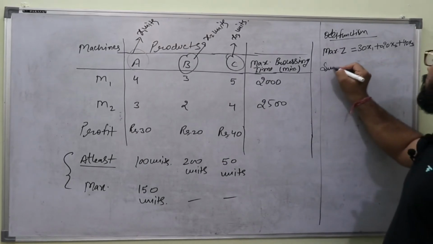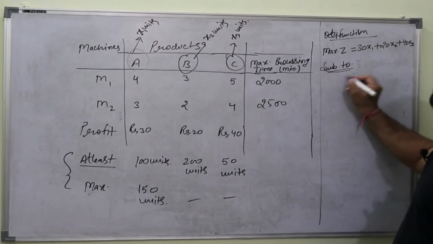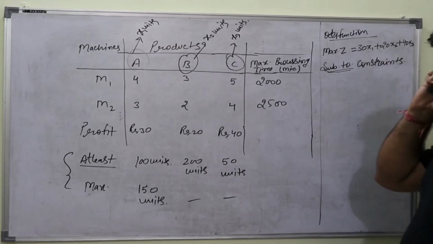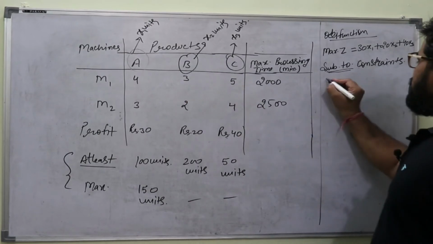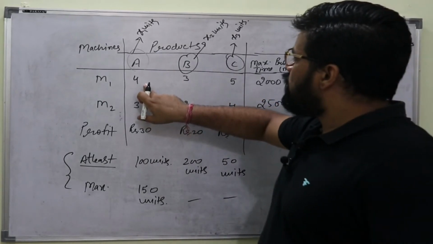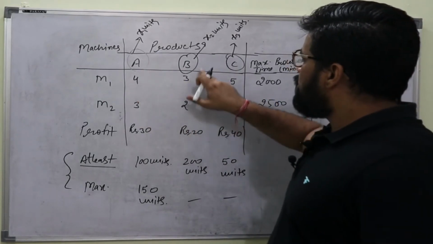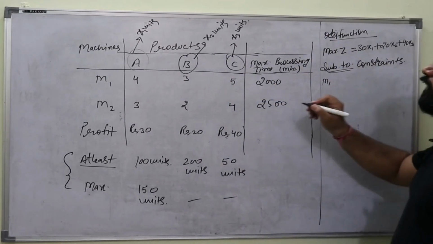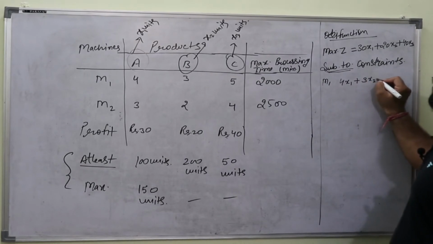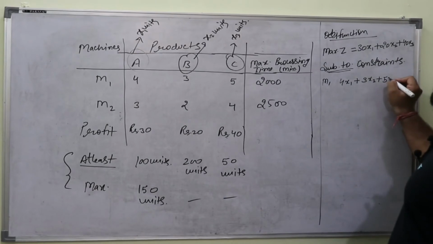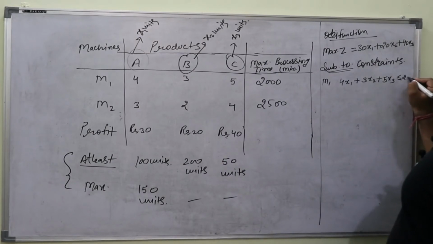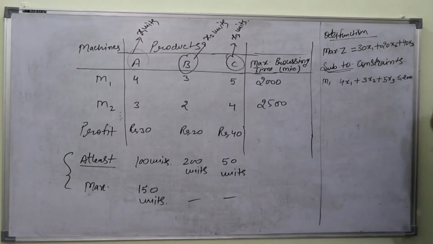Okay. Now subject to constraints. First constraint is of machine M1. So machine M1 constraint says that 1 unit requires 4 minutes for A, 3 minutes for B and 5 minutes for C. So x1 units will require 4x1, x2 units will require 3x2 and x3 units will require 5x3, and the maximum availability is 2000 minutes. That means it should be less than or equal to 2000. Nothing new. This is the same we have done earlier also.